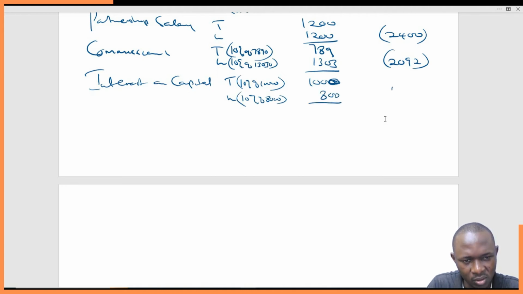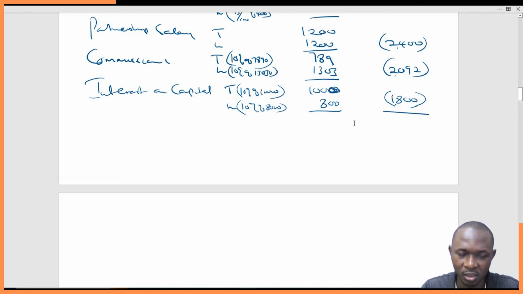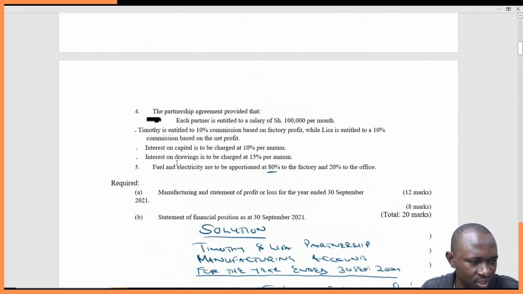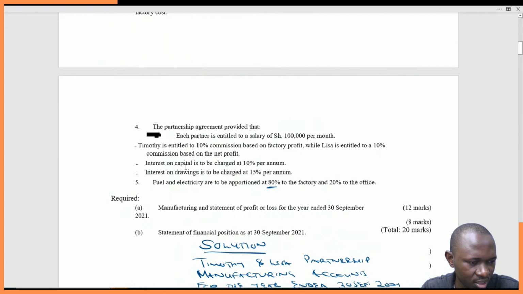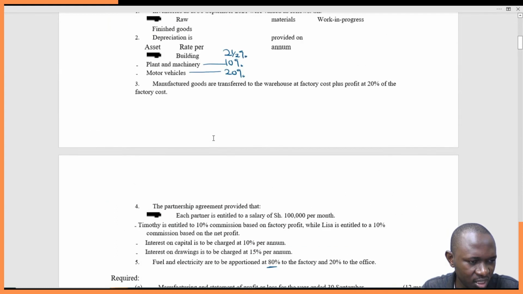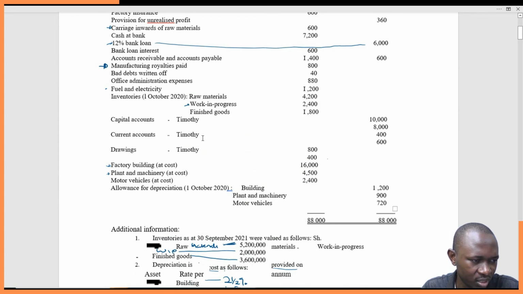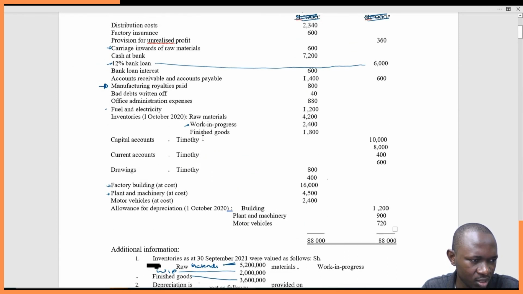So total is 1,800. Who is paying? The business is paying them. So this is money that goes out. So let's get the total. I doubt if there is anything else, because we captured drawings, capital, commission, and salaries. If we go back to the question, current accounts, we will prepare the current accounts for it.